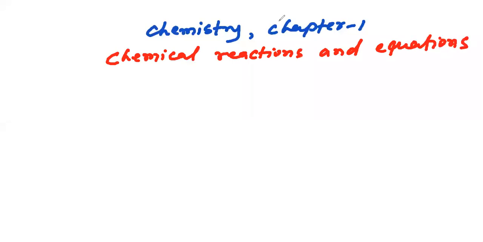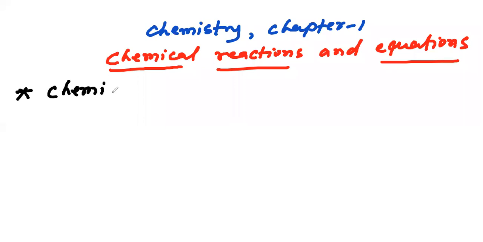Okay. In the last class I discussed physical and chemical changes, and I also told you how you can identify which are chemical changes and which are physical changes. I also wrote that all irreversible reactions are chemical reactions. Today I will discuss what a chemical reaction is. Today's topic is chemical reaction.